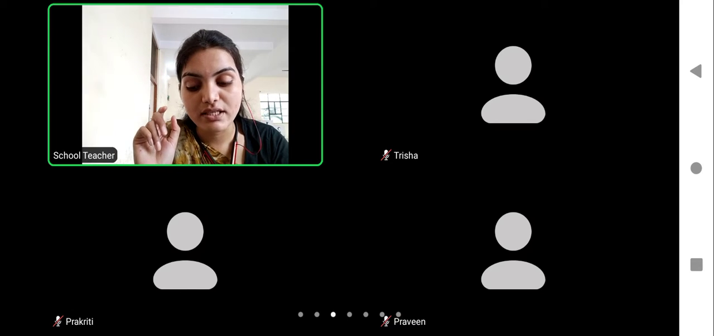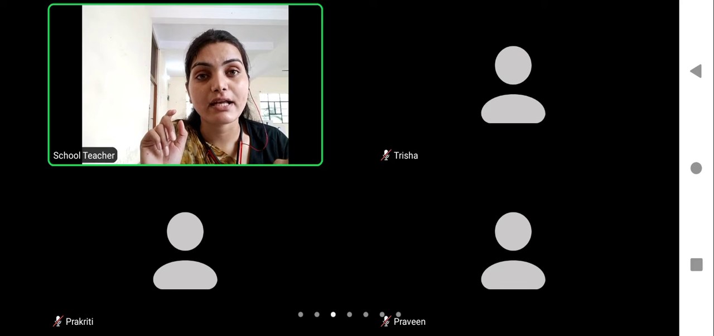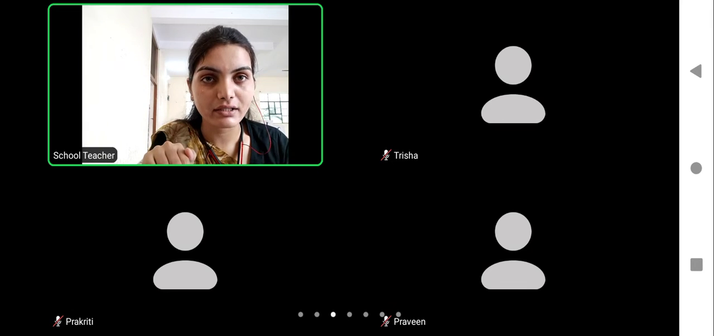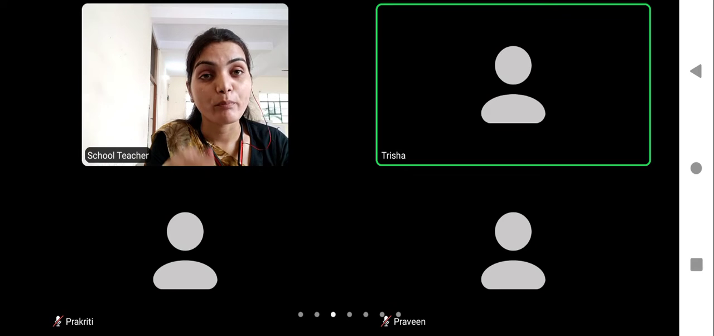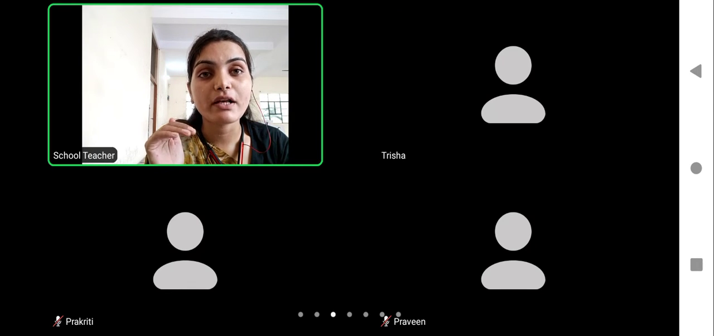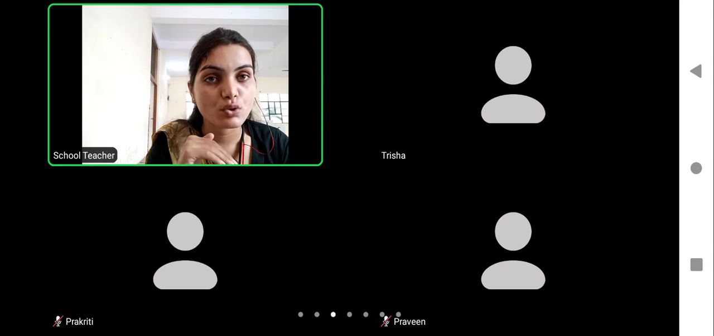So here you can see when there is no plant inside the bell jar, what is the color of the cobalt paper? Tell me, when there is no plant in the bell jar, what is the color of cobalt paper? Yes, blue, because cobalt paper will remain blue when there is no moisture.